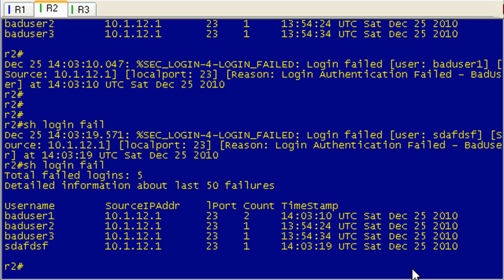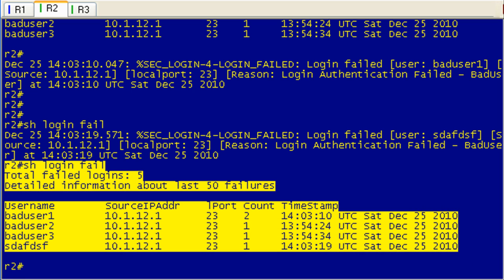I guess I'm a little surprised there, because what I did was I used bad user 123 2 times. And so I would have expected to see 2 counts here, which we do see. It does keep count of the number. Basically, before I got off on my little tangent, this was just to show you the show login failures.